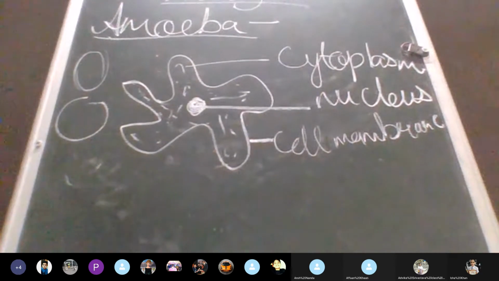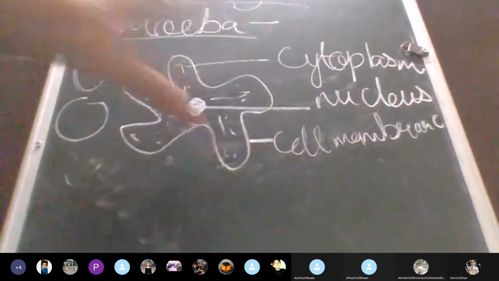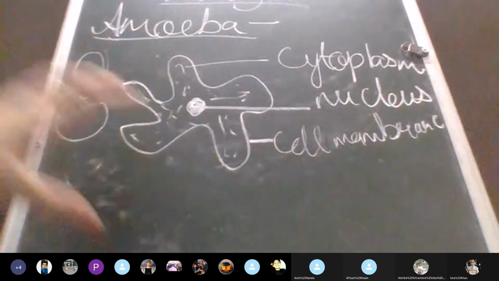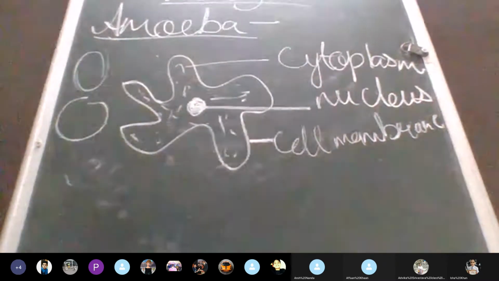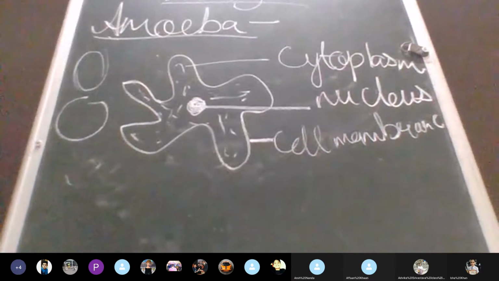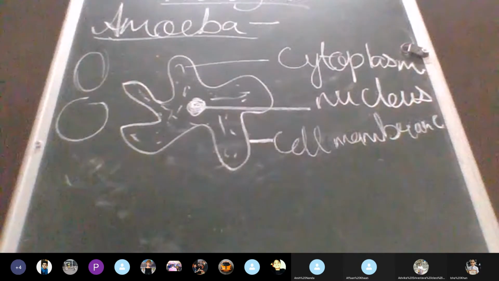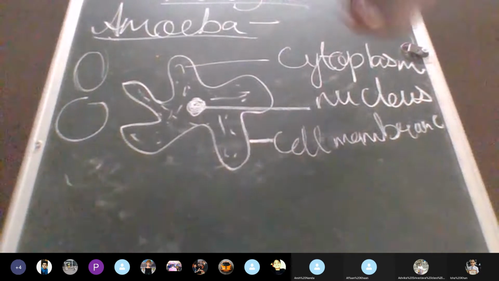Now, next important thing when we talk about amoeba specifically. Now we are not talking about all the cells, but we are talking specifically about amoeba. Here I have given this shape. Where is it found? I told you amoeba is found in dirty water. Basically, if you take the pond water and put a slide under the microscope and try to observe it, maybe you get to see amoeba.